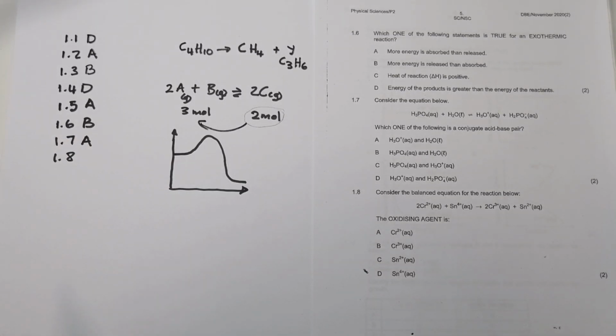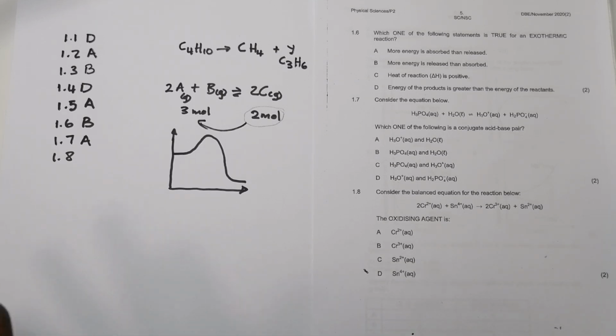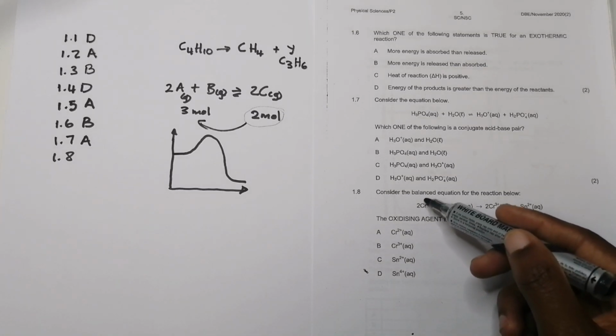They say consider the equation for the reaction below. So they give us a redox reaction. They say the oxidizing agent. Now, please remember, when we talk about an oxidizing agent, it's the substance that undergoes reduction. It's the one that is reduced. And remember, why do we call it reduction? We call it reduction because the oxidation number actually decreases, is reduced. So the oxidation number is that number there.